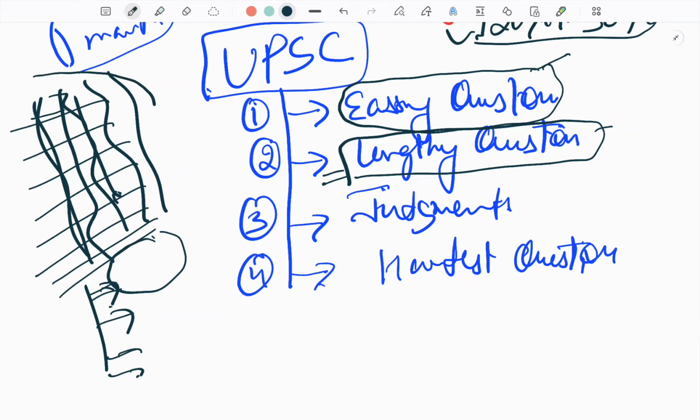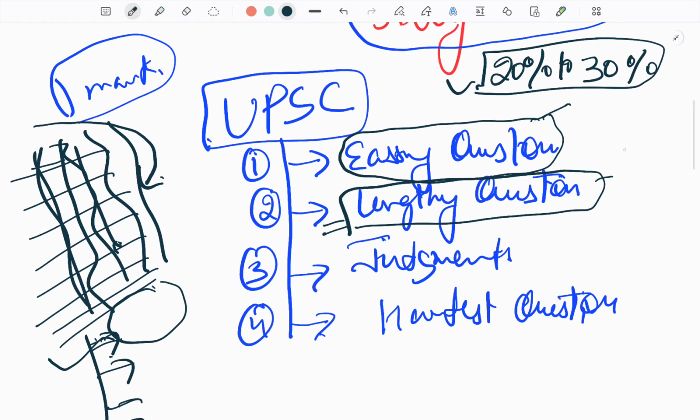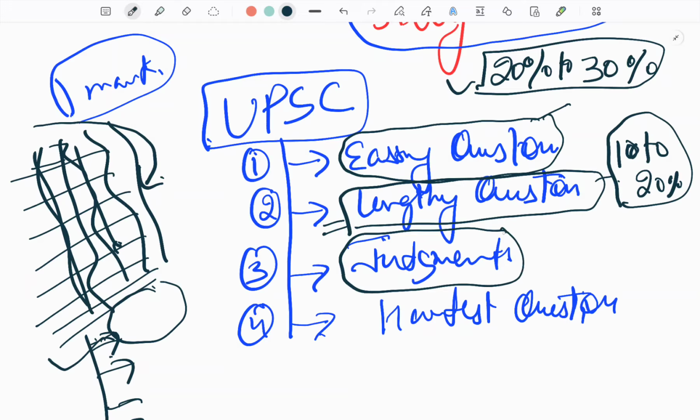Or they may ask you to cut away and just pick the idea which is correct in the statement. UPSC has a habit of asking these types of questions, and lengthy questions have a weightage of 10 to 20%. It is a broad idea, as per my experience of appearing in these types of exams. Judgments carry 10% to 20% marks.